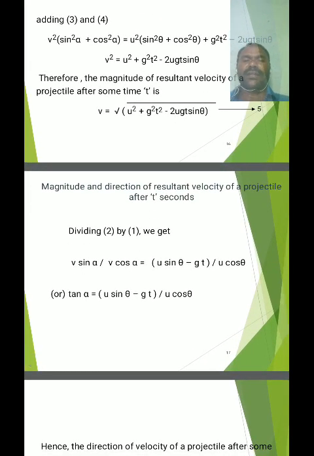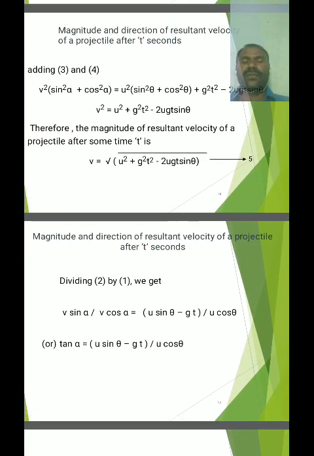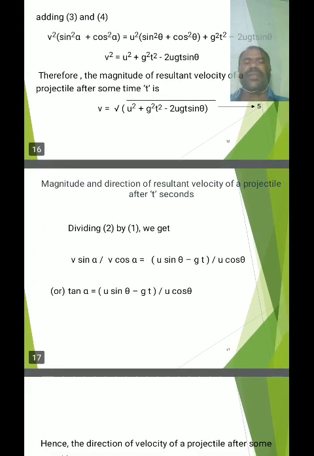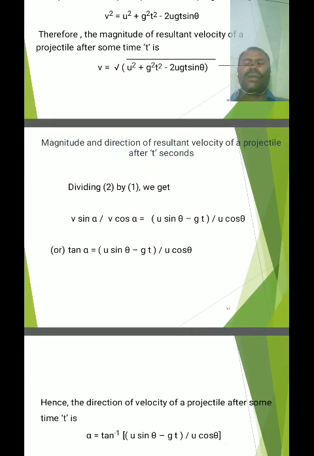Dividing equation 2 by equation 1: equation 2 is v sin alpha = u sin theta minus g t, and equation 1 is v cos alpha = u cos theta. Then v sin alpha by v cos alpha = (u sin theta minus g t) divided by u cos theta. Since v is common, it gets cancelled, leaving sin alpha by cos alpha = (u sin theta minus g t) by u cos theta.